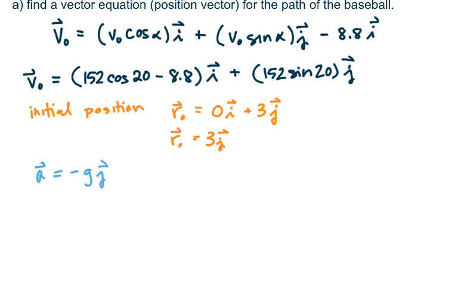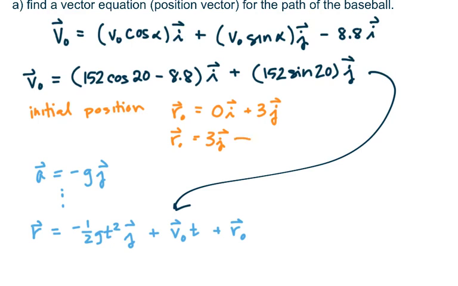And if we integrate that twice and we use some initial conditions, through some magic, we can say, well, clearly r equals negative 1/2 g t squared times my j vector plus v naught times t plus r naught. So subbing what I have calculated for v naught as well as r naught in here,